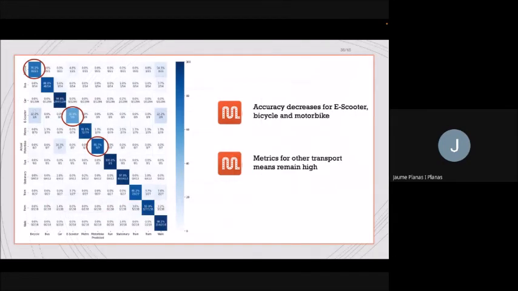As you can see, for most of the transport means, the performance remains very high. But there are 3 particular cases that have suffered a significant decrease: the bicycle, the e-scooter, and the motorbike. Now, if we think about the features that we have eliminated, which are essentially related to the gyroscope and the transport that are showing a poorer performance, we realize that bicycle, motorbike, and e-scooter are, by their precise dynamic nature, the transports in which the changes in inclination are more frequent. And this is why eliminating features for the accelerometer actually decreases its performance so much.